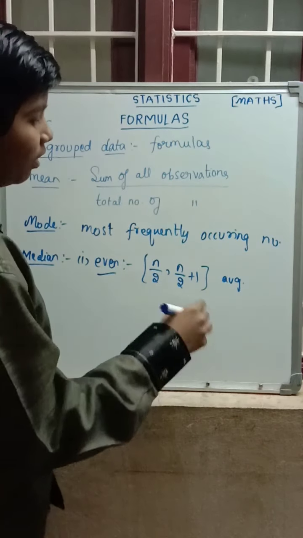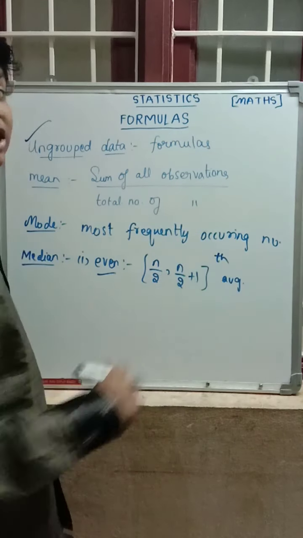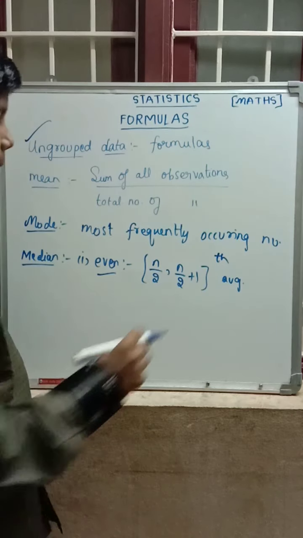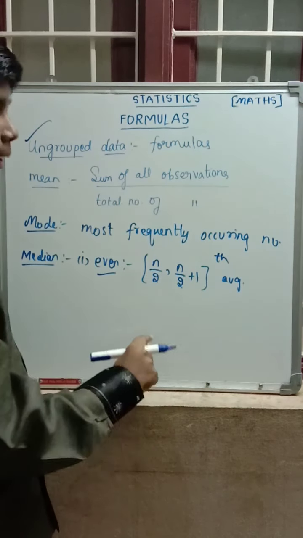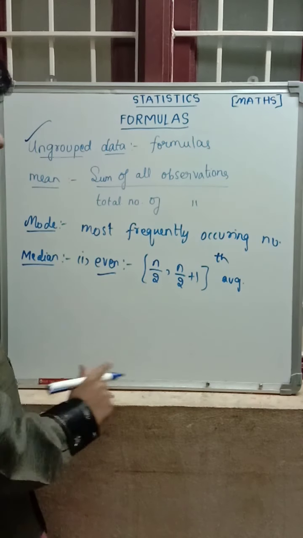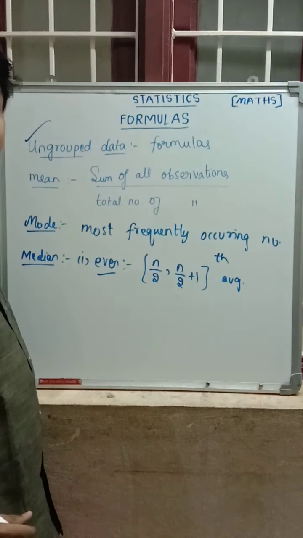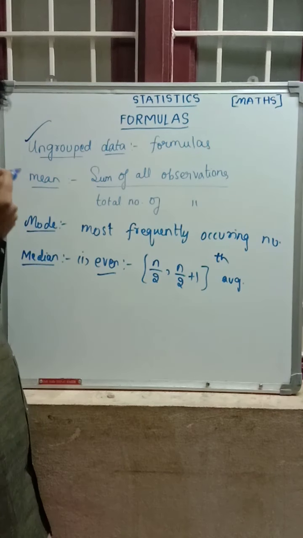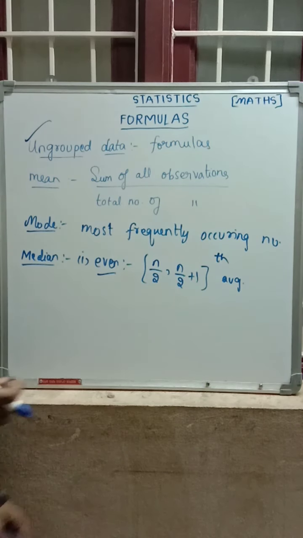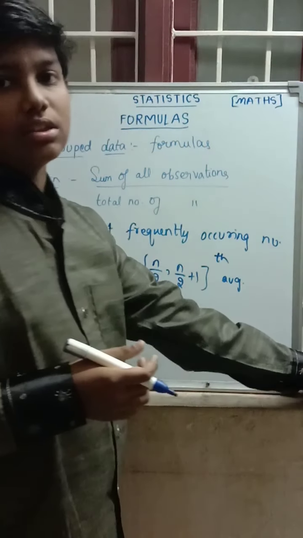Then we will get a number. The number which occurs in the data, that observation we have to take, not that number itself. That is the median even case. If the exact number is not there, we have to take the succeeding number. Every time, the succeeding number only we have to take if the exact number is not there.